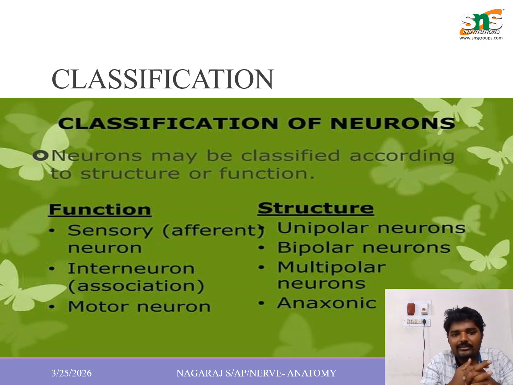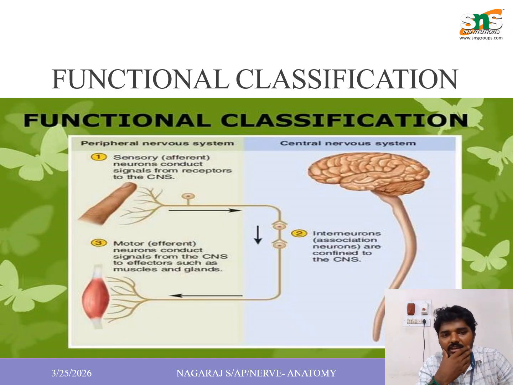Then classification of the neurons. The neurons may be classified according to structure or function. Function: sensory afferent neuron, interneuron and motor neuron. Structure: unipolar neuron, bipolar neuron and multipolar neurons. Then the functional classification. In the peripheral nervous system, the sensory afferent neurons conduct signals from the receptor to the CNS. Then the motor efferent neurons conduct signals from the CNS to effectors such as muscles or glands. In the central nervous system, the interneurons are confined to the CNS.